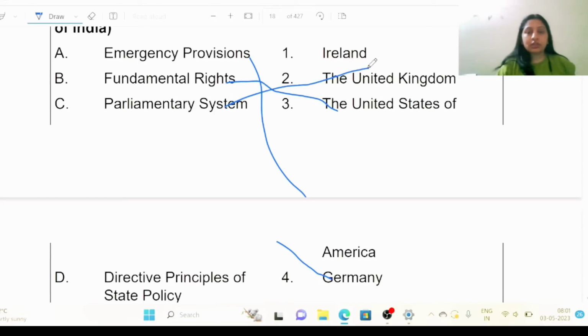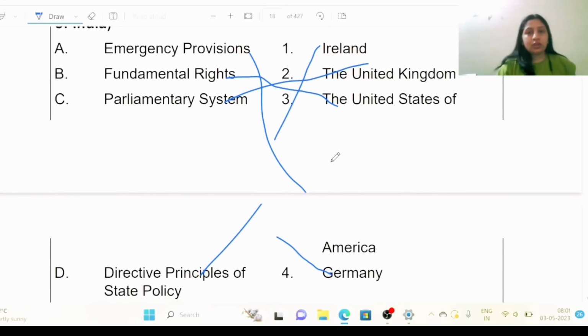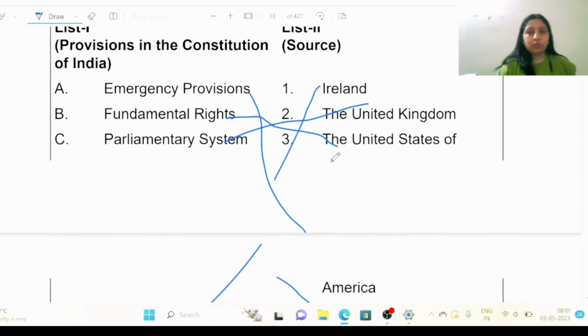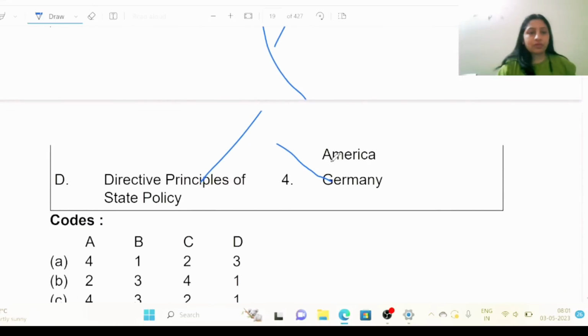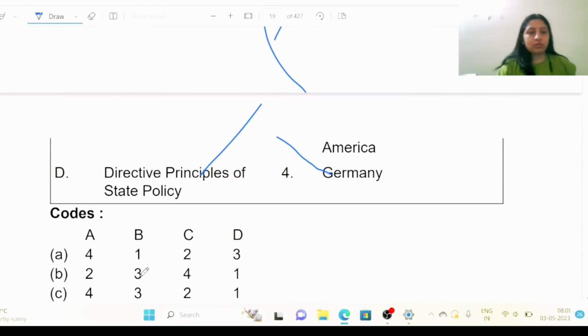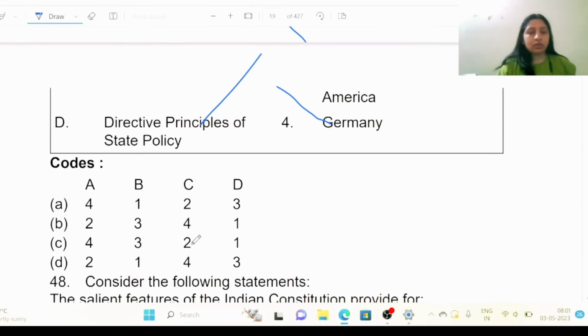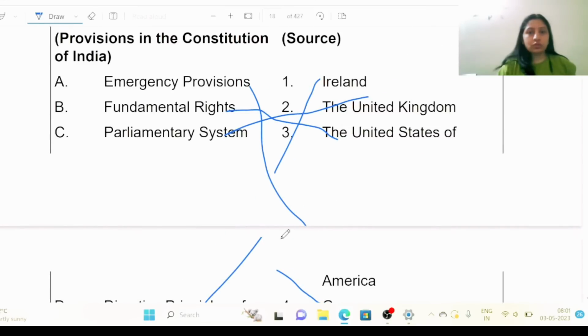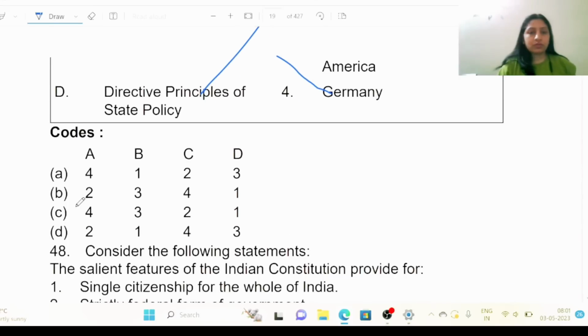Parliamentary system United Kingdom, and directive principles of state policy Ireland. So A4, B3, C2 and D1. C. Okay,